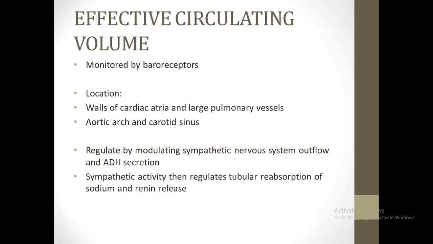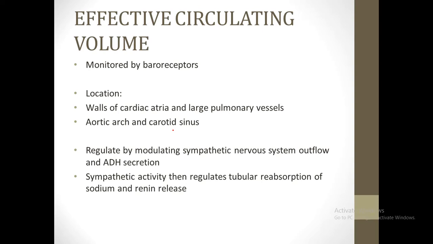So how does effective circulatory volume control sodium levels? The effective circulatory volume is monitored by baroreceptors. What are baroreceptors? They are receptors which detect different pressure changes in the circulatory system. Where are they located? They are located in different low pressure areas like the walls of cardiac atria and large pulmonary vessels, but they are also located in high pressure areas like the aortic arch and carotid sinus. They regulate different levels of fluids and sodium in the body by modulating sympathetic nervous system outflow and ADH secretion.